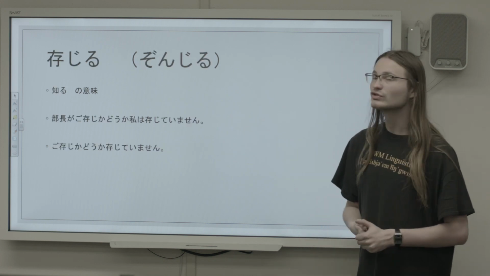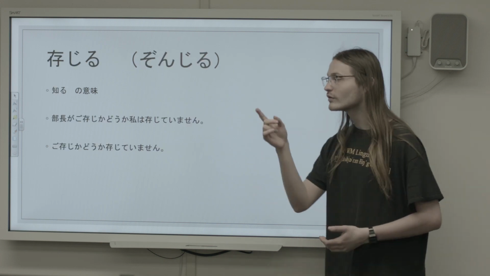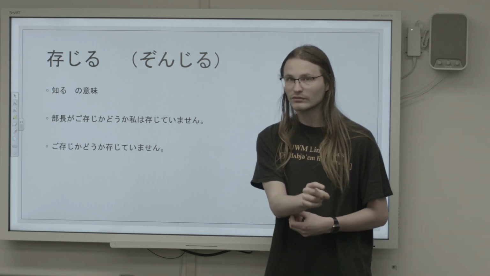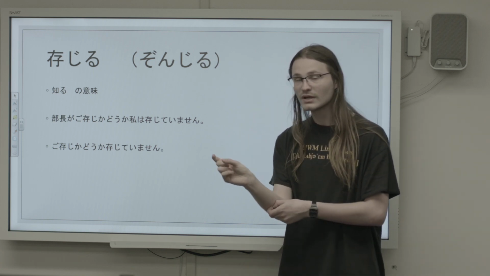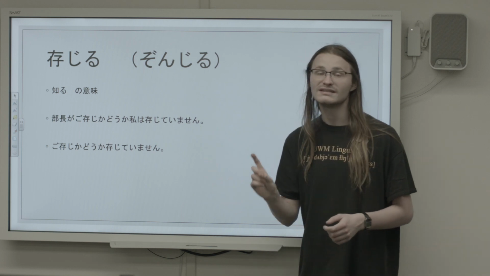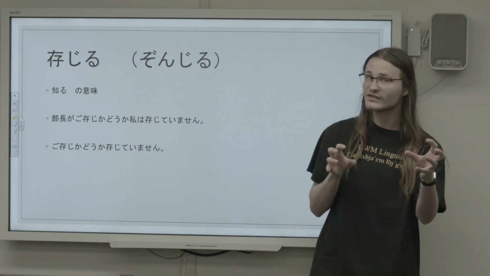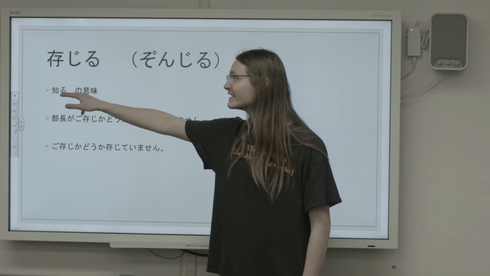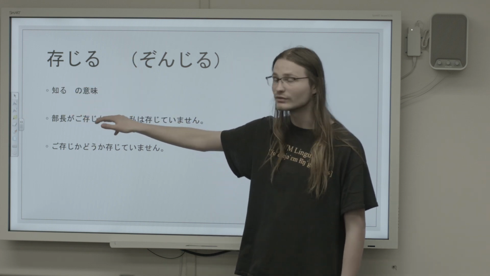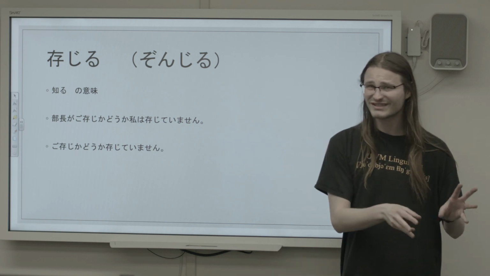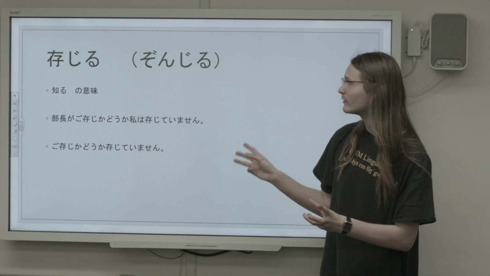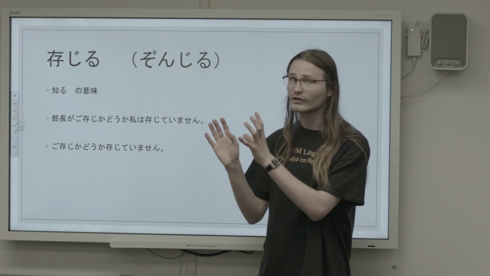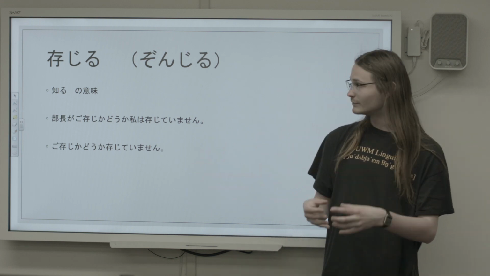Another, zonjiru. Now don't confuse this with our sonkeigo gozonji, which is a noun that means shiru. This zonjiru is kenjougo. Remember the differences in usage between those. And it also functions as a verb just like shiru. And it does mean shiru, right? So remember, gozonji, sonkeigo, is a noun. Zonjiru, kenjougo, is a verb. But they both mean shiru.